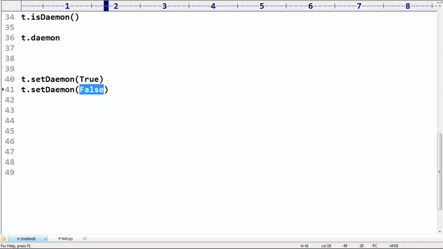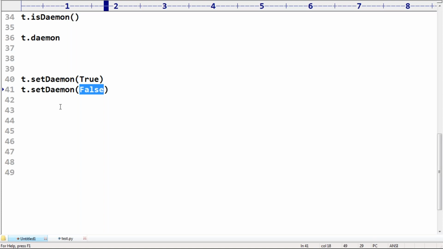The people who are coming from a Java background can understand my words very easily. Is there any restriction to use this method? There is one small restriction to use this method. If you want to change the daemon nature, you can change it only before starting the thread.